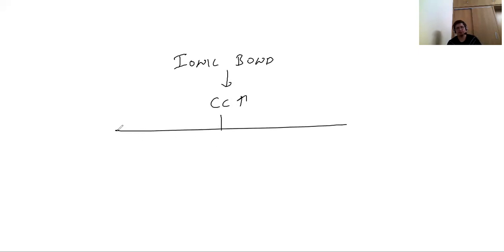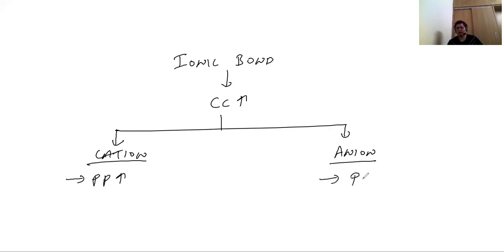At last, let me summarize. We are talking about Fajan's rule, and Fajan's rule tells how much covalent character an ionic bond or ionic compound has. We are talking about higher covalent character in an ionic bond. So there are two things: first, with respect to the cation, and second, with respect to your anion. For the cation, we have discussed that the polarizing power must be higher. Here, the polarization must be higher.